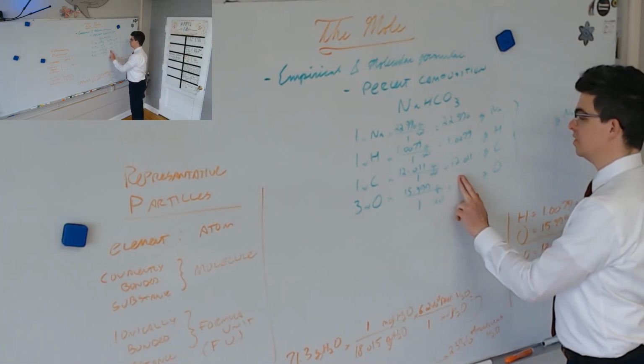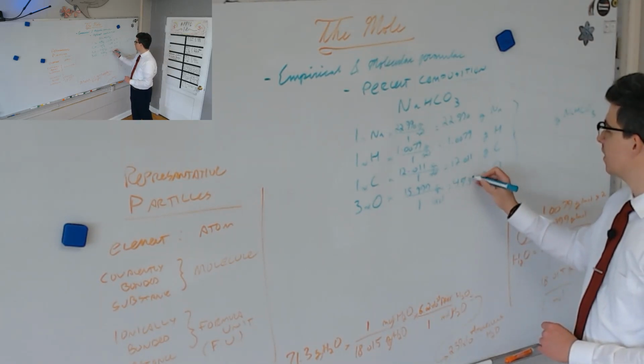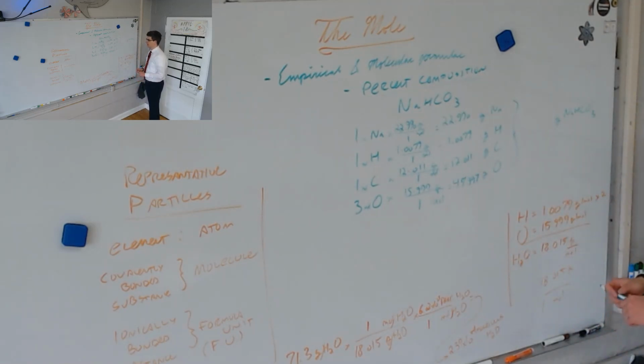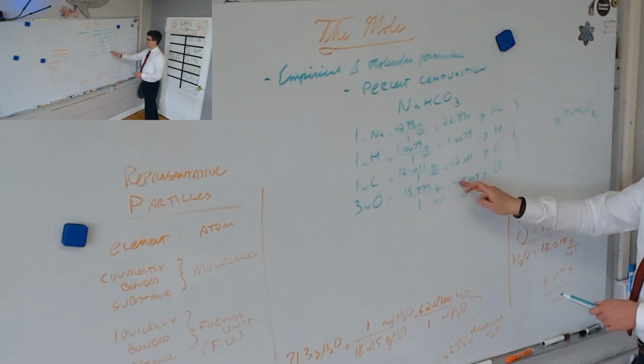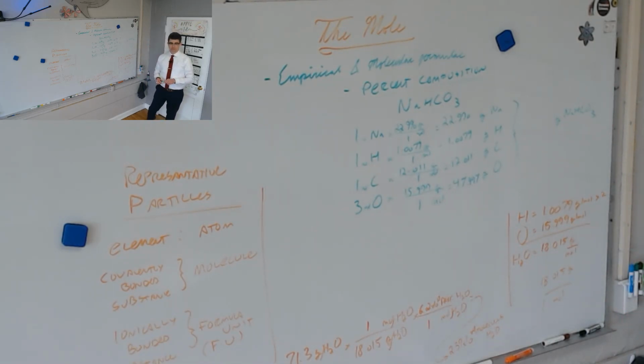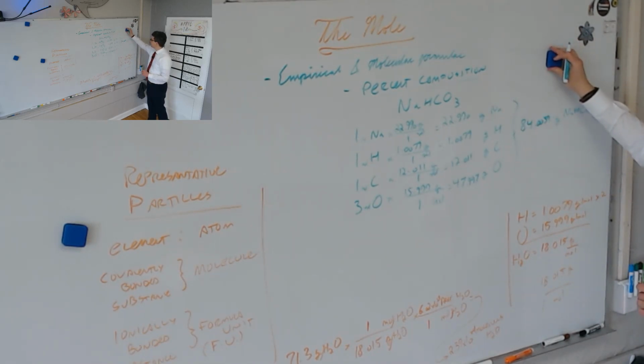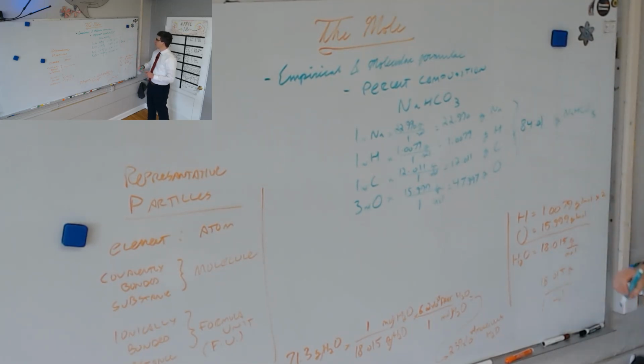Yes, you should multiply the last one by 3. Thank you, Haley. 47.997. Okay, now add them all together, please. 23 plus 1 is 24, and 12 is 36, plus 48 is about 84-ish. 84.0059. So let's call it 84.01, just for sig figs.